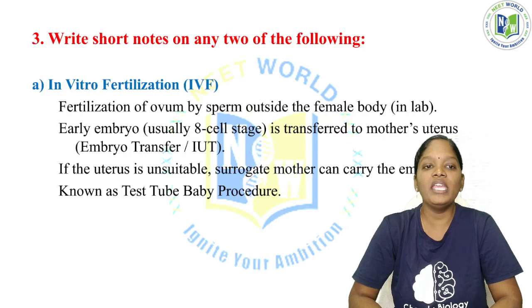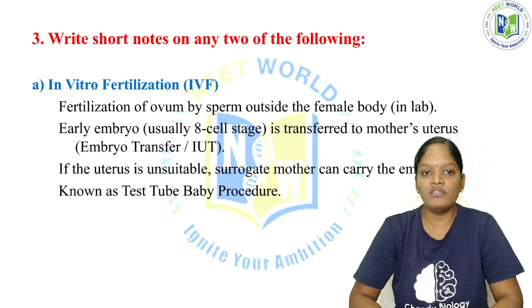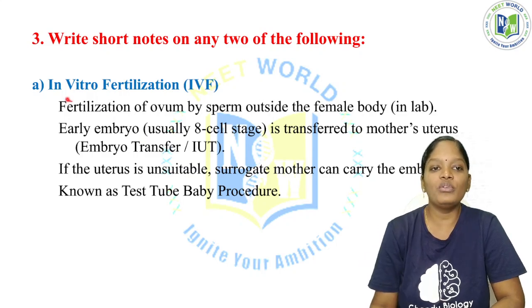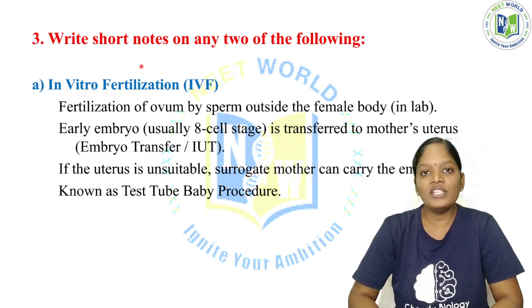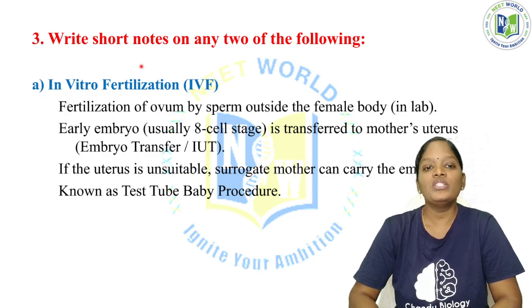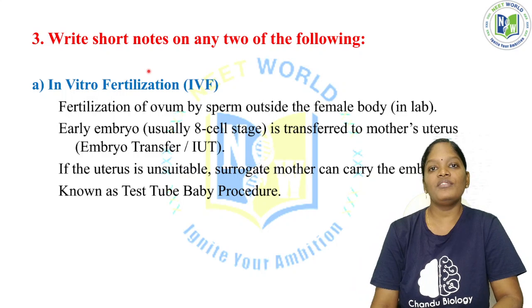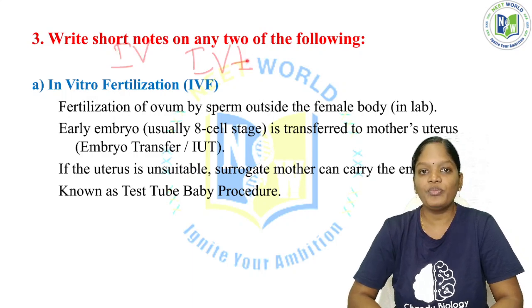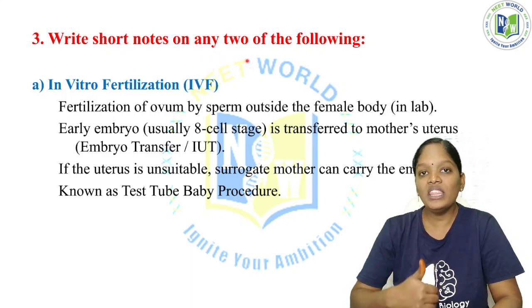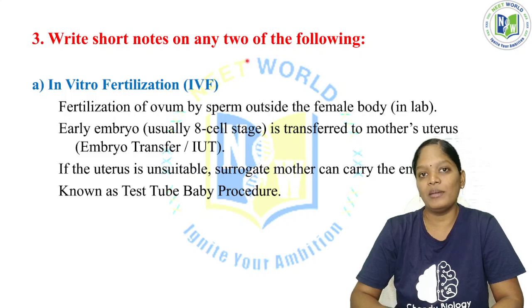Now the third question: write short notes on any two of the following. The first one is in vitro fertilization. You should first know what fertilization means. Fertilization means the fusion of male and female gametes, and as a result a zygote is produced. There are two types of fertilization in human beings: in vivo fertilization and in vitro fertilization. In vivo means within the body; in vitro means in the lab, outside the body.